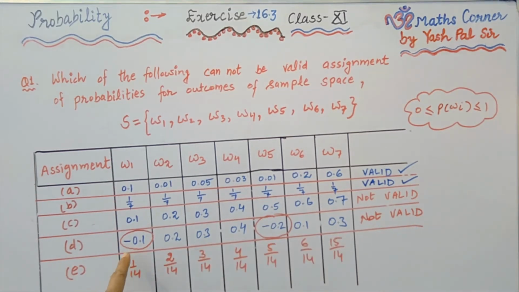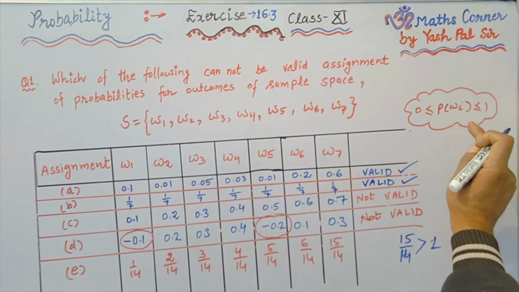Now next part, E part. Probability of omega 1 is 1 upon 14, probability of omega 2 is 2 upon 14, next is 3 upon 14, 4 upon 14, 5 upon 14, 6 upon 14, 15 upon 14. What is 15 upon 14? 15 upon 14 is greater than 1.